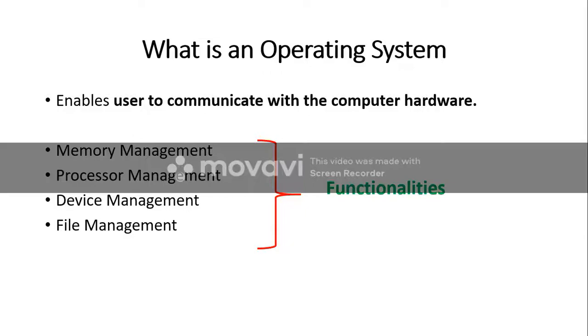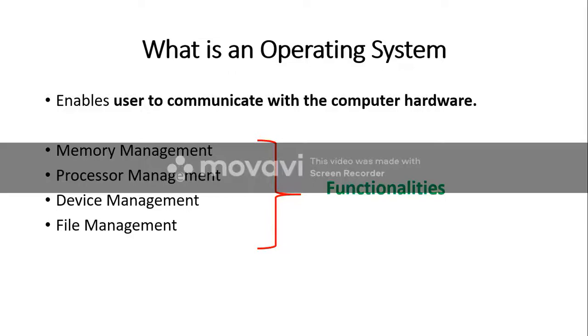So to start with, what is an operating system and why do we need an operating system? See, an operating system is a software which enables the user or the application programs to communicate with the hardware effectively.